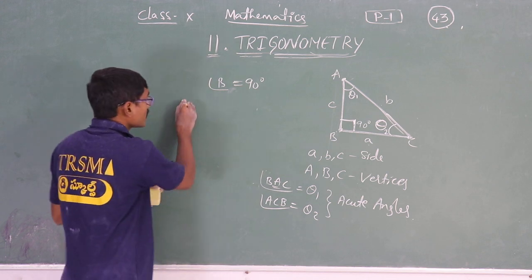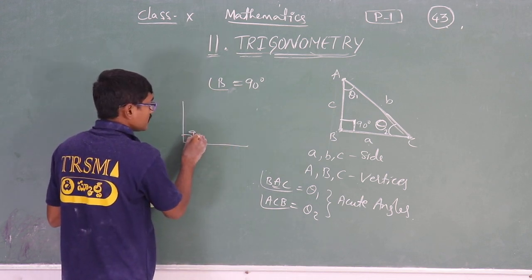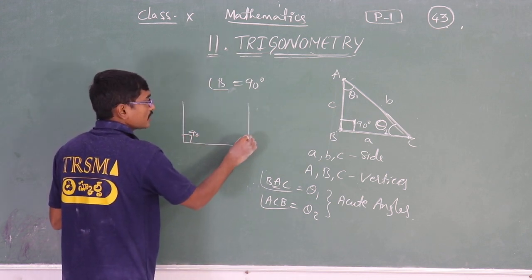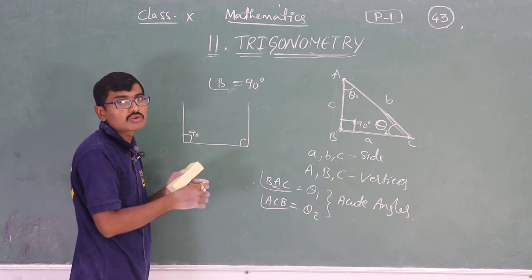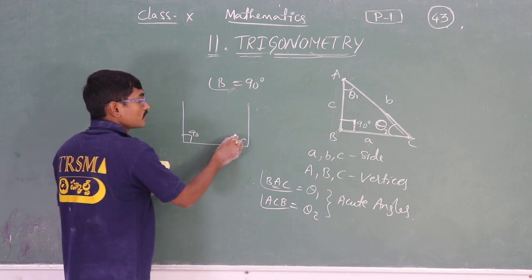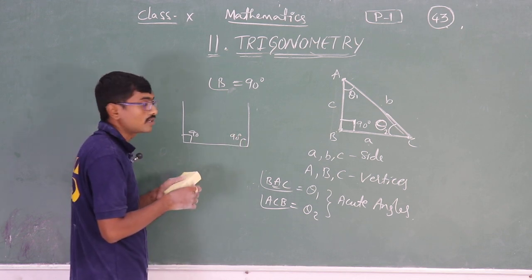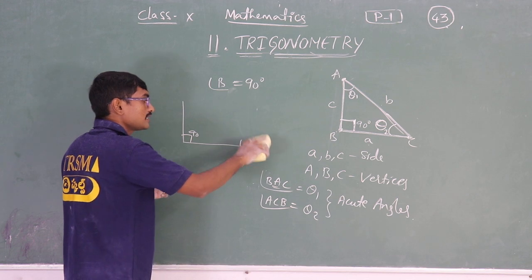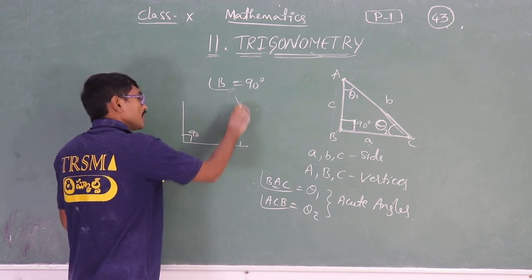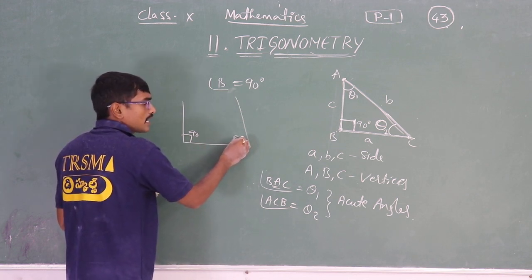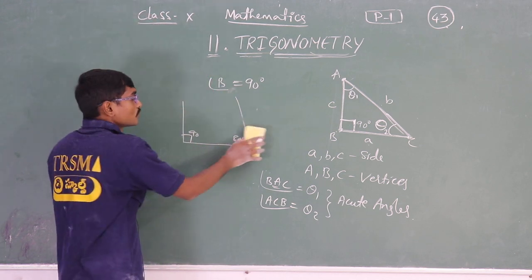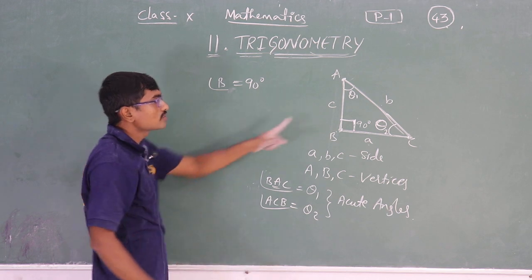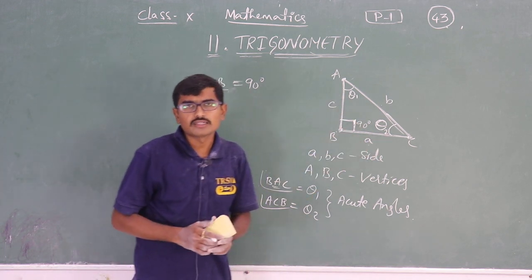If I take one more right angle here, does it form a triangle? No, it does not form a closed loop. So it should be less than 90 degrees. If I take 89, it will meet at some point. So the remaining two angles should be acute angles.